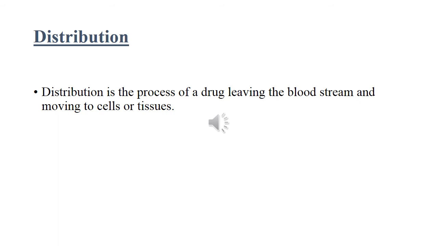The rate and extent of distribution depend upon the pattern of tissue distribution, lipid solubility, ionization at physiological pH, extent of binding to plasma and tissue proteins, presence of tissue specific transporters, and regional blood flow. And this distribution occurs until an equilibrium is established between unbound drug in the plasma and also tissue fluids.